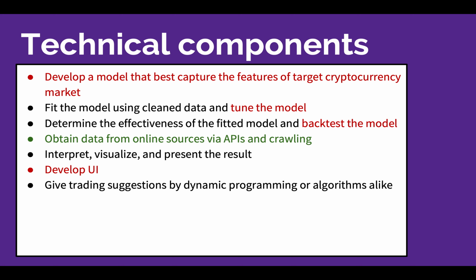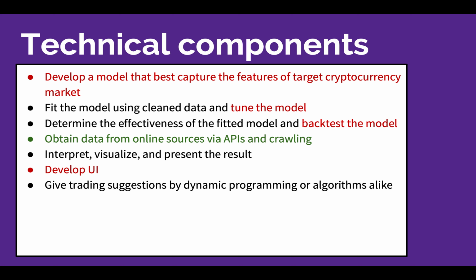Hi, this is Junyan, and I'm going to explain the technical components of this project. First, we need to obtain data from online sources via APIs and crawling. Then we need to develop a model that best captures the features of the target cryptocurrency market. The 2 time series models that are used in our project are ARIMA and recurrent neural network. ARIMA is a class of models that capture a suite of different standard temporal structures in time series data.